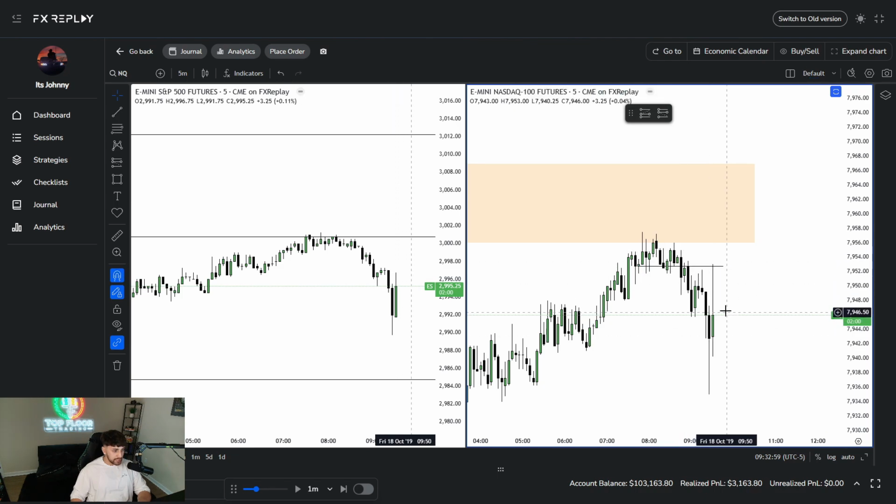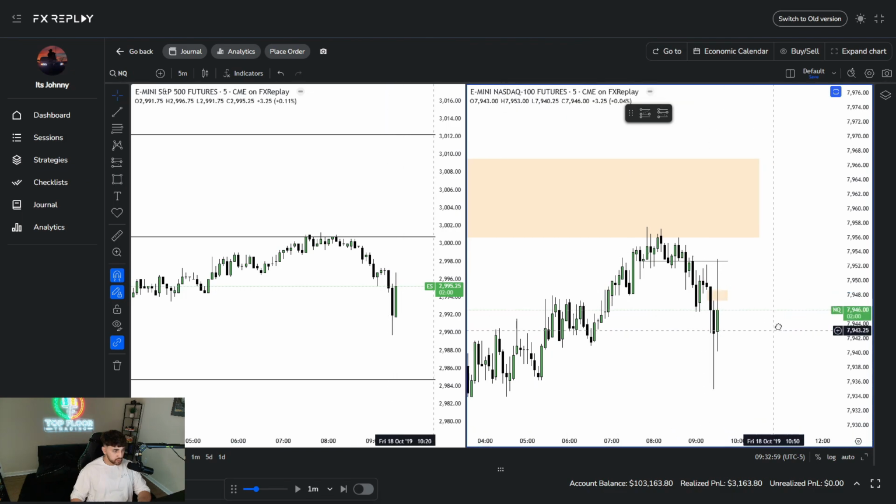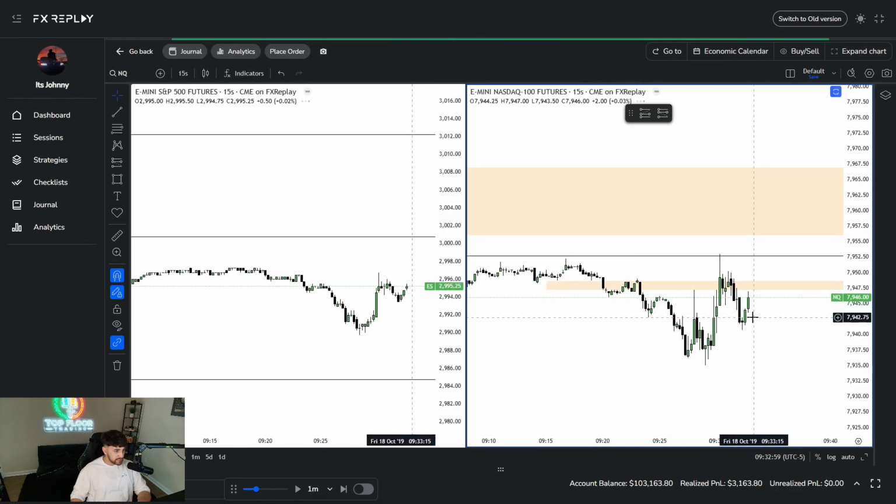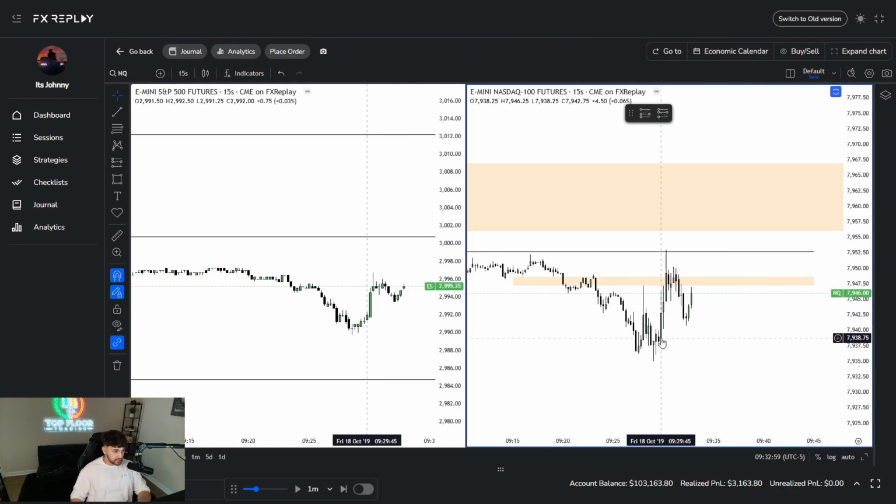So 9:30 open high. See this little fair value gap right here. Little fair value gap being respected here from the 9:20, 9:25-minute fair value gap. Let's move over to the 15-second and let's see if we get a CISD, which would be down here. So let's see if we get something or not.